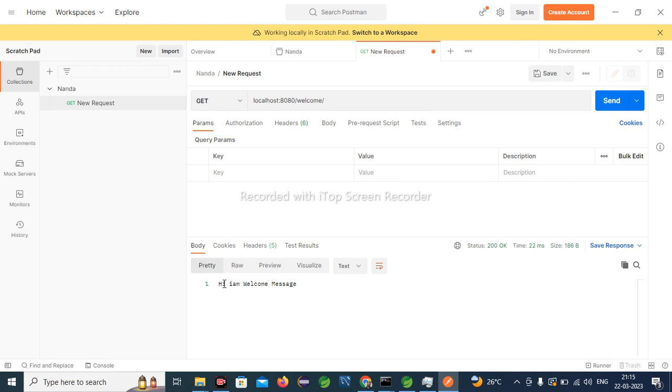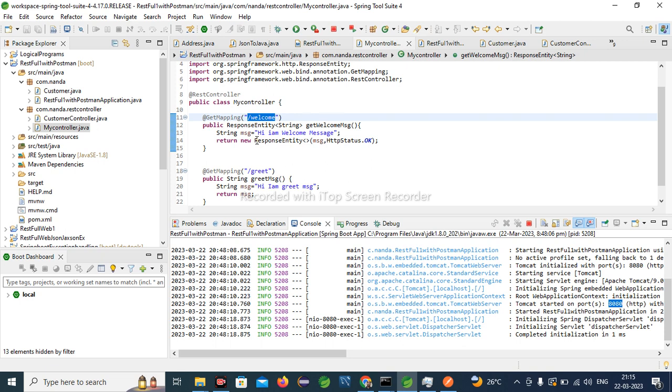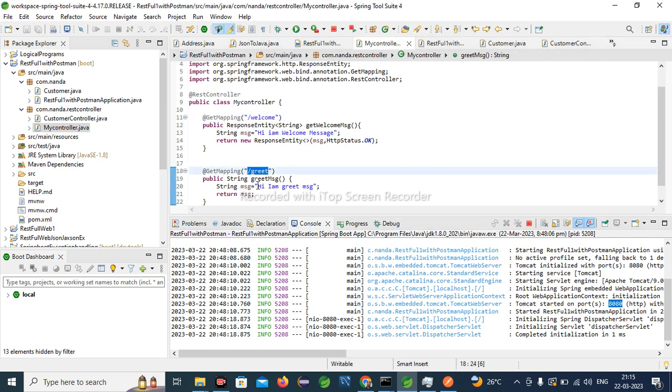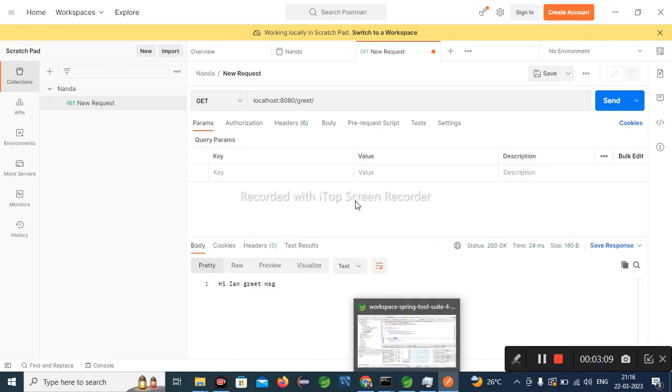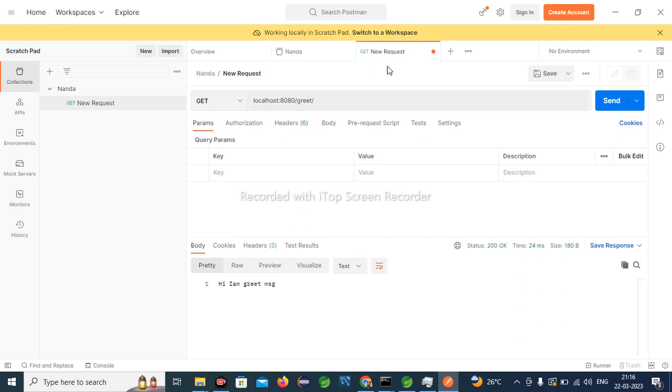See, we are able to see the message from the controller. Now let us test this greet. So the message in the greet is I am greet message. Okay, let us test this. See, we got I am greet message. So in this way we can check the REST API calls and everything. We can use the Postman client to check all this.